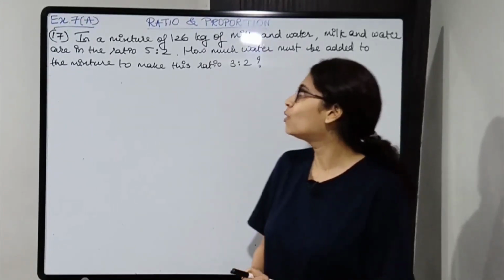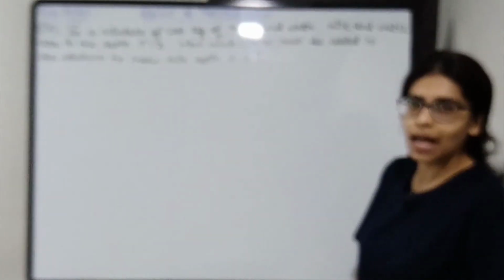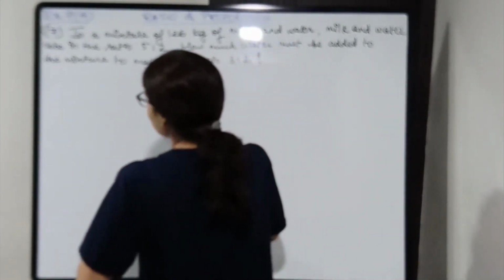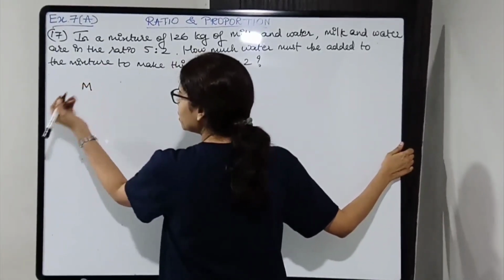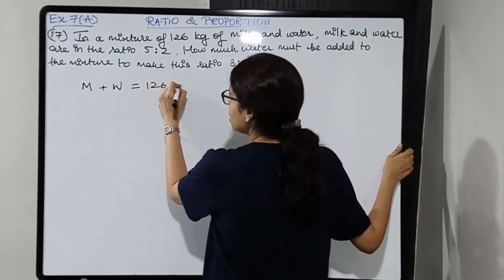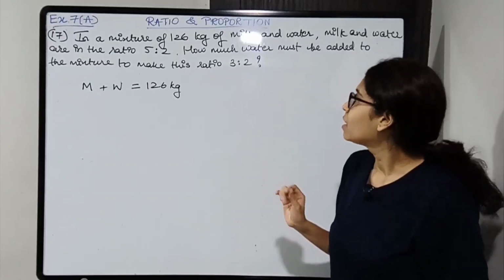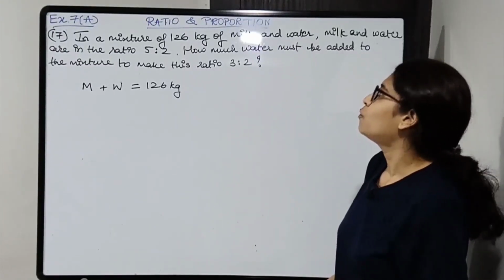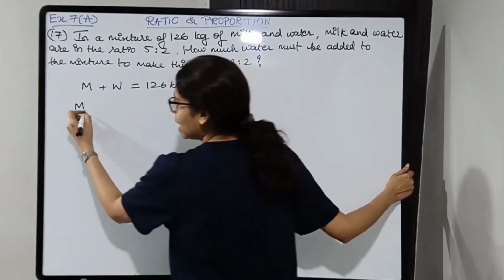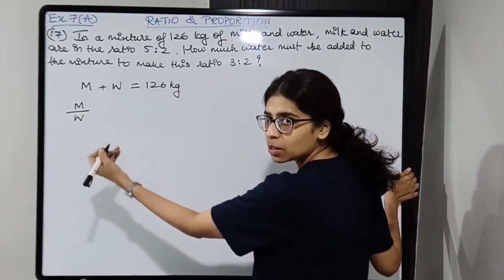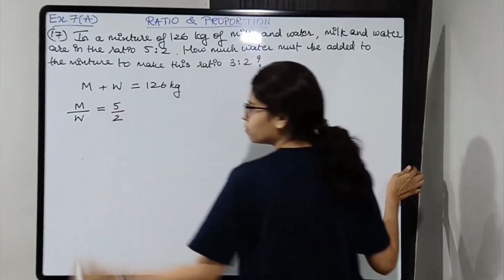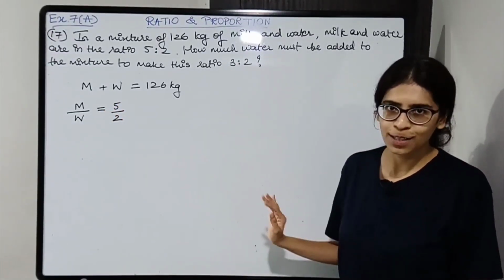Okay, so there is a mixture of 126 kg and this mixture consists of milk and water. So there is milk of certain kg, there is water of certain kg, and the mixture of both is 126 kg, right? Milk and water are in the ratio 5:2. So milk is mentioned first, then water. So milk will come in numerator, then water will come in denominator. The ratio is 5:2, that is 5/2. Alright, I hope this part is also clear.